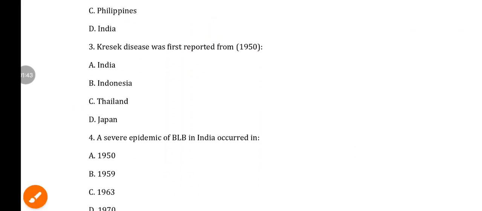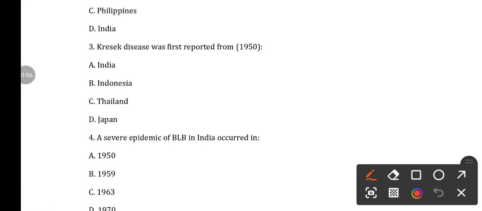Next, question number 3, Kresek disease was first reported from. Options are A India, B Indonesia, C Thailand, and D Japan. So the Kresek symptom is the sudden wilting at nursery stage, generally 3 to 4 weeks seedling.